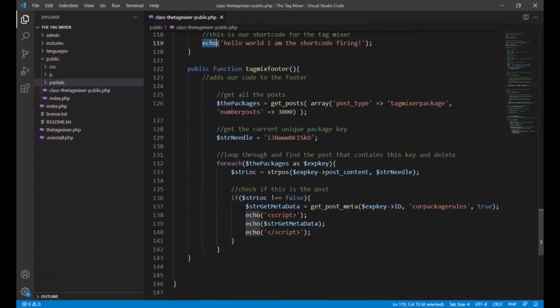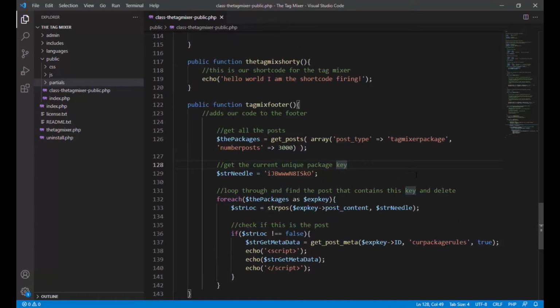Okay, so now in the footer, as you can see, we're calling it in. We're actually setting the unique package. This is something we set to determine, I'll explain this in more depth later, but it's really cool. It's a way to basically activate or deactivate different tracking or different classes based on the unique key for the same advertising page. So we can change all the ads and everything for the same page. So that you can determine, like, if it's a different source, you can change and all that. You'll see. It's going to make so much sense in the end. It's going to blow your mind.